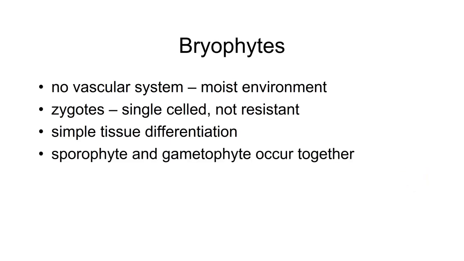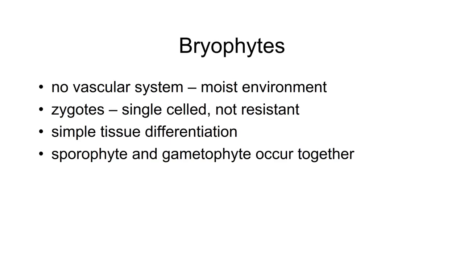And the sporophyte and the gametophyte occur together, which means you start out with a plant, a sporophyte. The sporophyte is going to produce the gametes. The gametes are going to be found on the sporophyte. It's going to produce the new plant directly out of the sporophyte. And so we get an intermingling, so to speak, of these two parts.